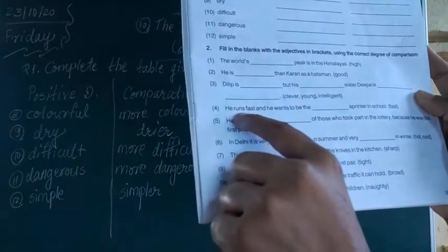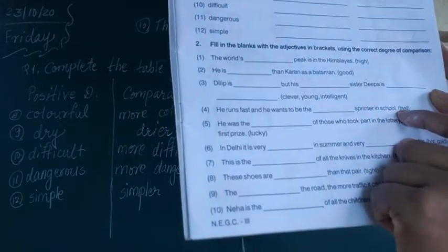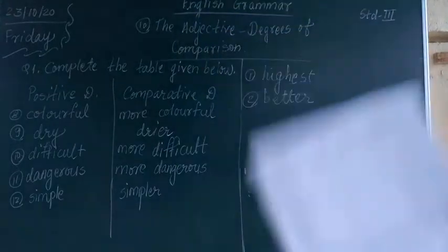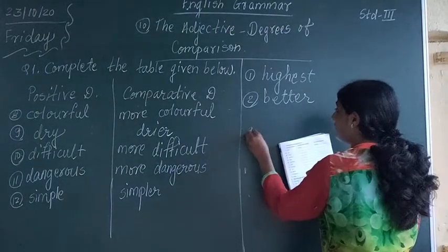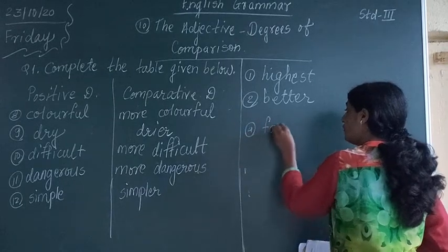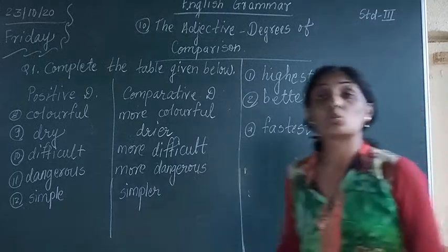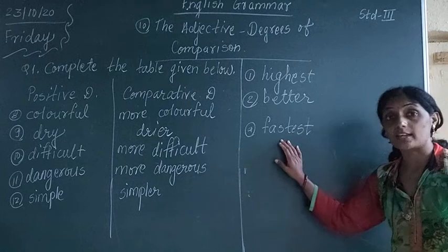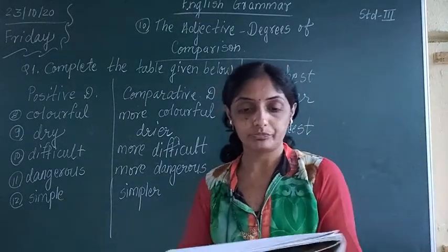Next one, 4th one, he runs fast and he wants to be the dash sprinter in school. Which sprinter in the school? He wanted to be the fastest sprinter in school. He wanted to be which type of sprinter? He wants to be the fastest sprinter in the class or in school.